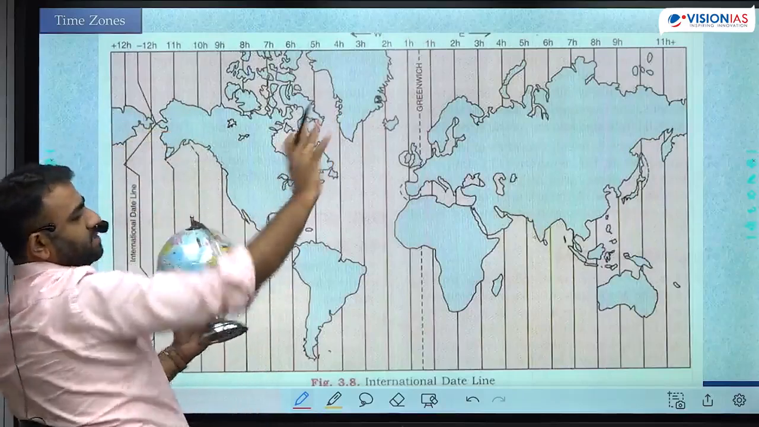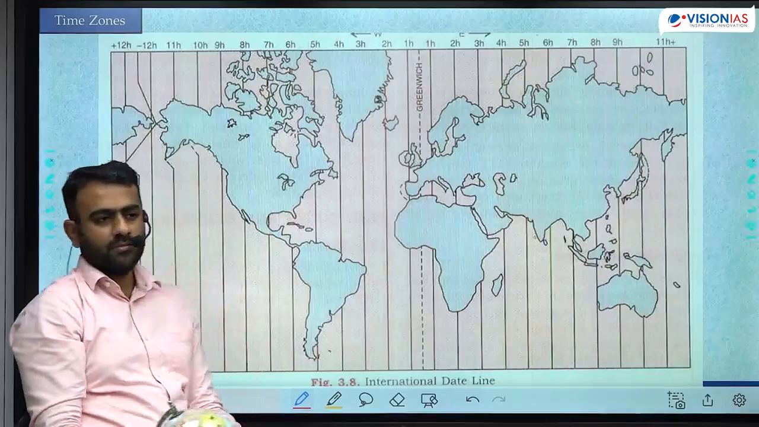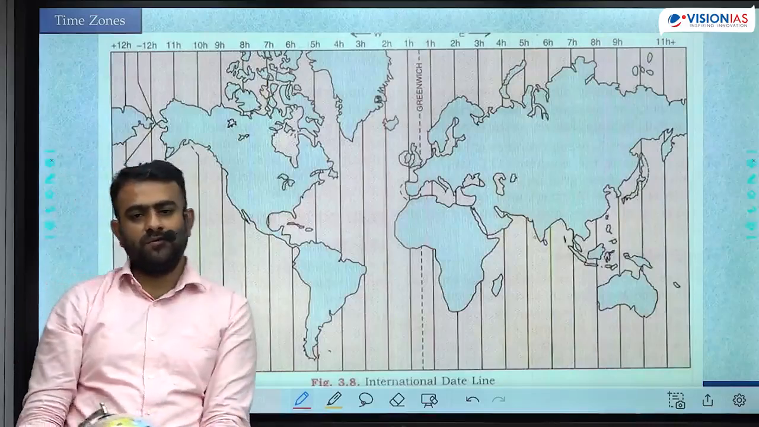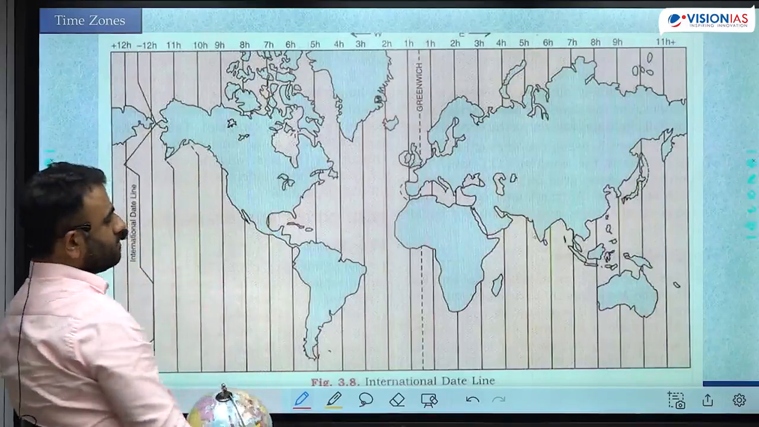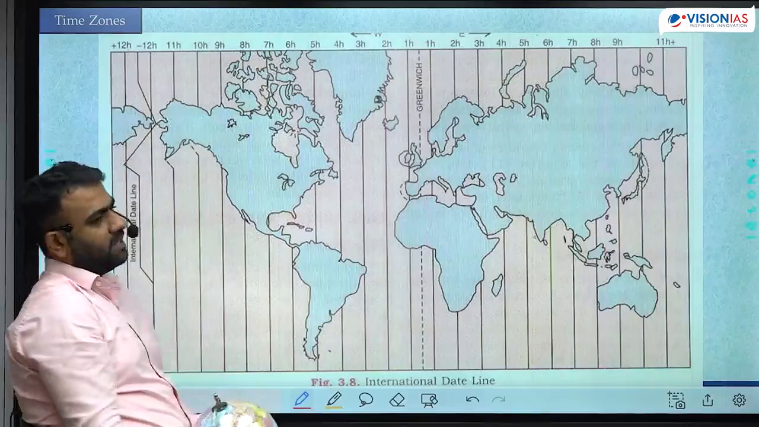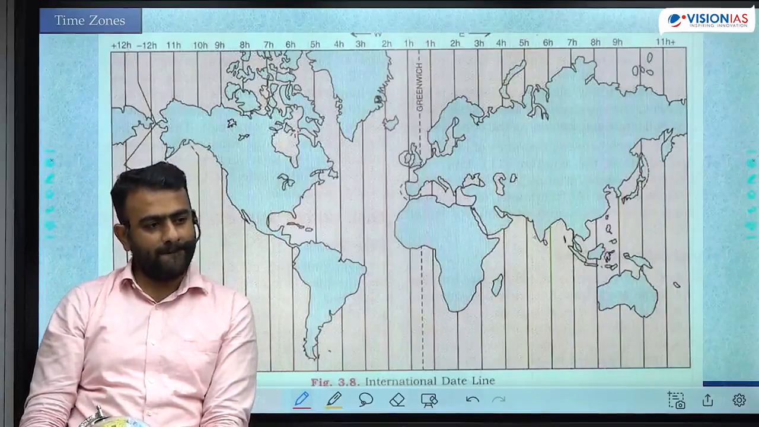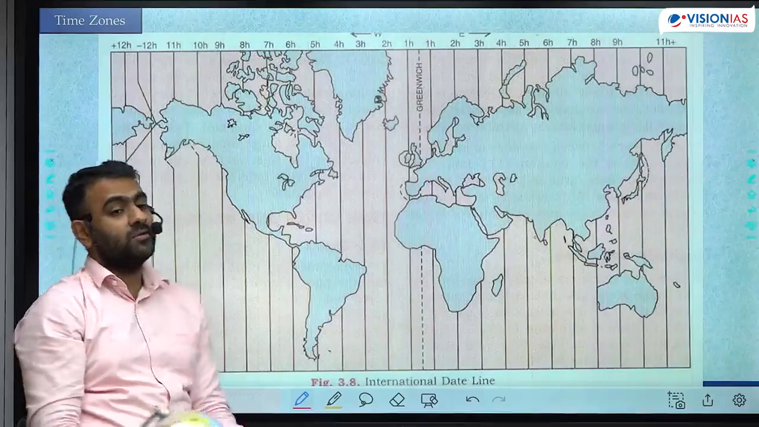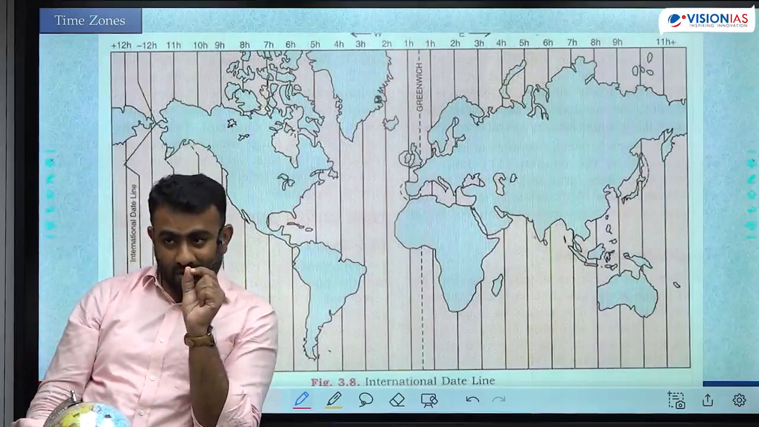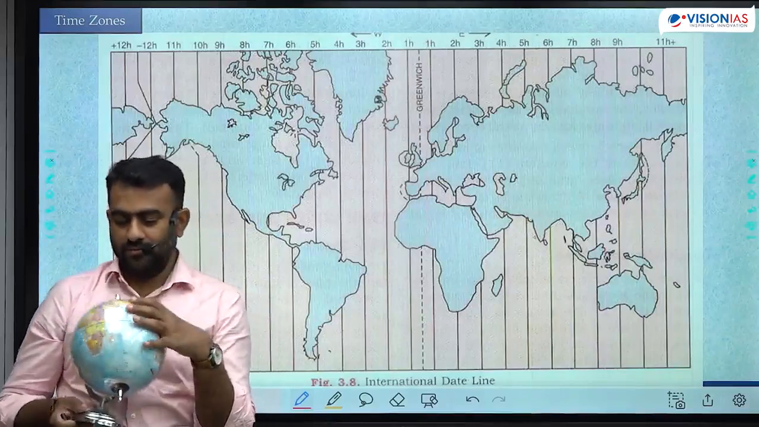Overall, the entire world is divided into 24 time zones like this. In each zone, time is assumed to be the same. It is assumed to be uniform within the entire zone. Technically, time changes with every longitude.